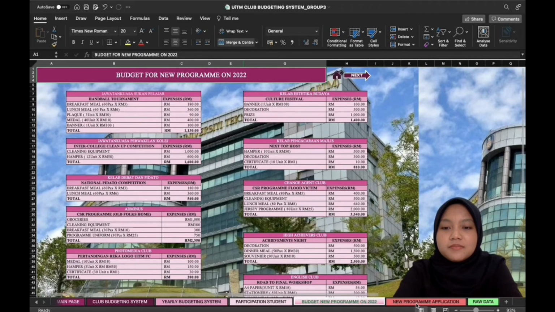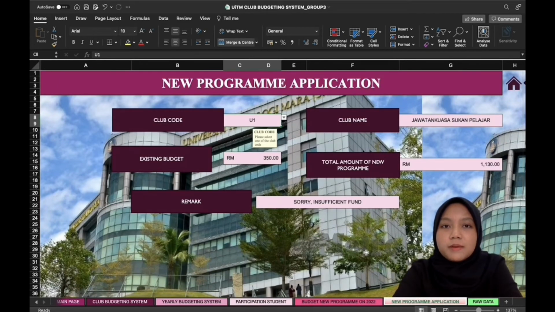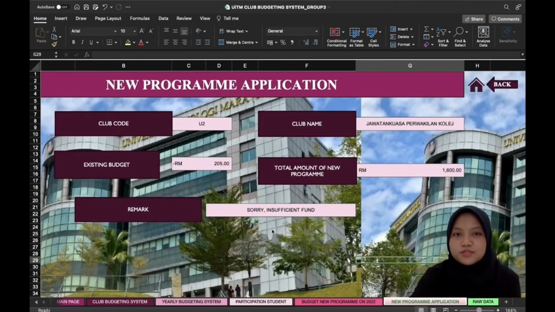So basically, this is the new program application that they are going to look at when they are planning to do a new program for the next year. This is the new sheet of the new program application that each club has to look at when planning a new program for 2022.